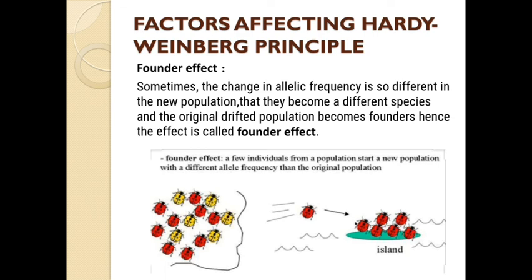They start to create a new population, and as a result a different species may evolve. So there is a chance of evolution, isn't it? As a result, the drifted population, the original one, becomes the founder of the new one.